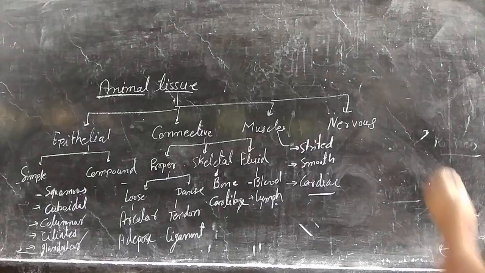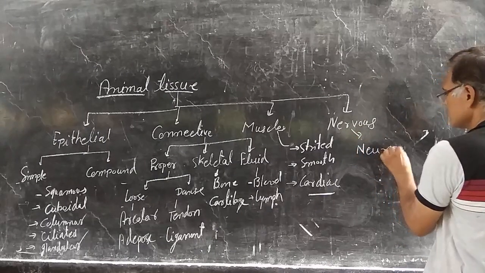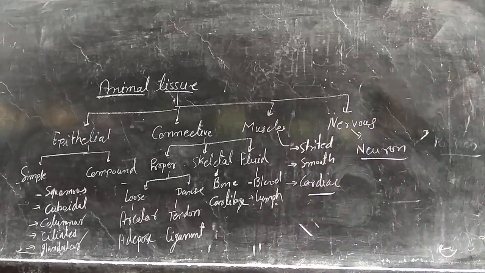And the fourth type is nervous tissue, which contains the cells and unit of the nervous tissue, that is, neurons. So this is the mind map of animal tissue, and the four types of animal tissue present in the human being.